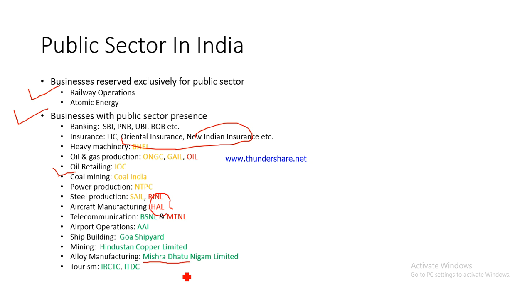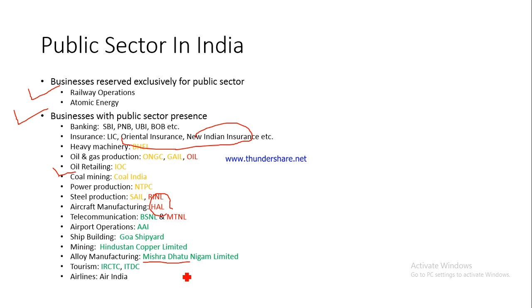For tourism also, we have Indian Railway Catering and Tourism Corporation, IRCTC as well. They are also part of the public sector here in India. In airlines, you know about Air India, which is basically a public sector organization, though the government is trying its level best to sell it to some private operator. The word which we would use here would be privatize.